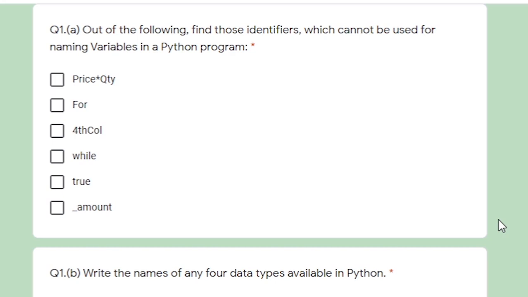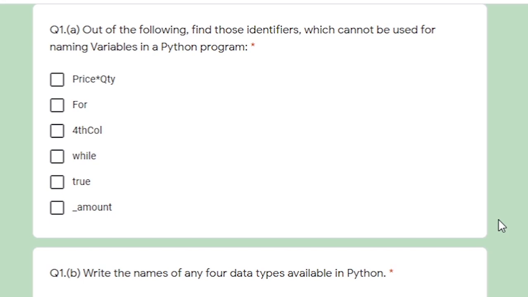Now let's discuss the paper. So, in this paper, the first question was, out of the following, find those identifiers which cannot be used for naming variable in Python program. Before discussing the answer of this question, let me recall all the naming rules of an identifier.